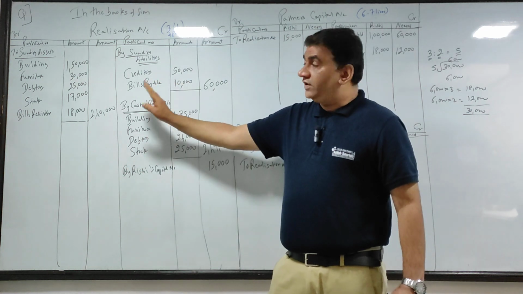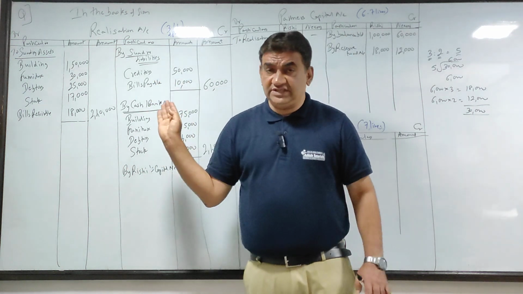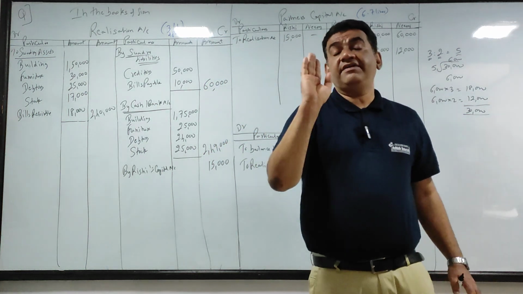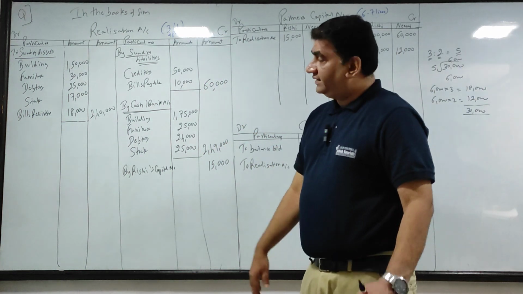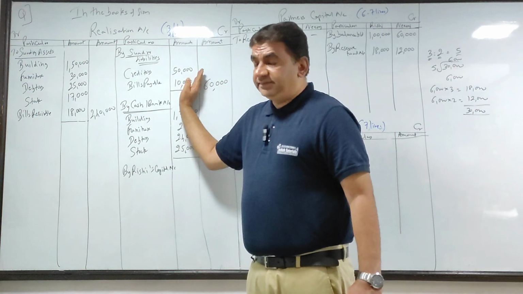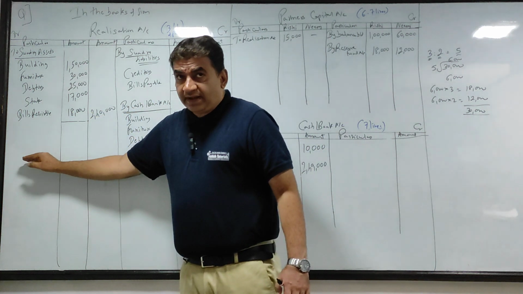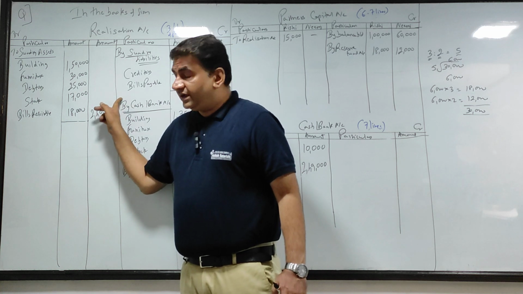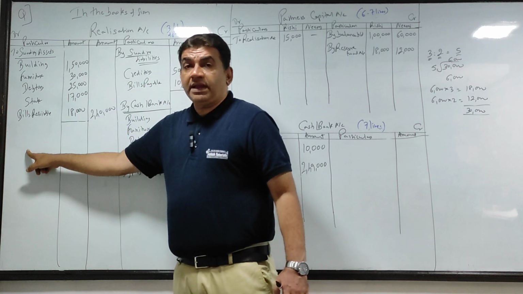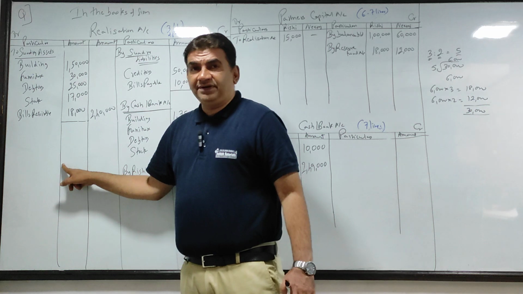Liabilities I have transferred on the credit side of realization. If it is paid, to cash bank. If it is taken over by partners, to that partner's capital.